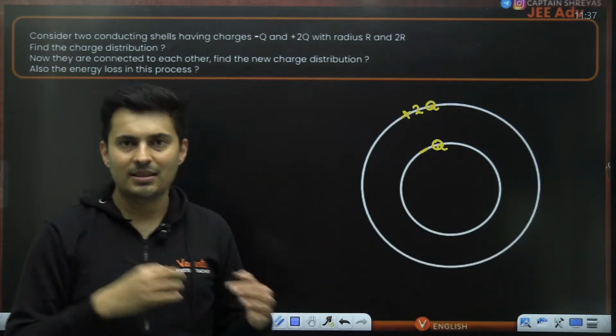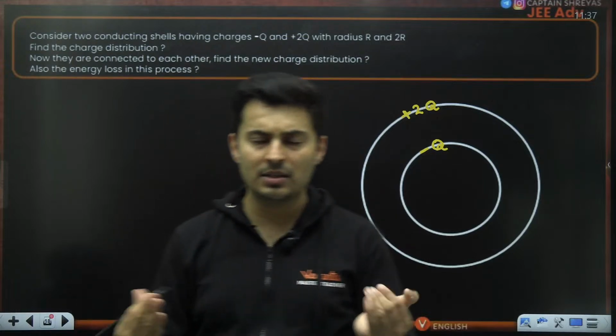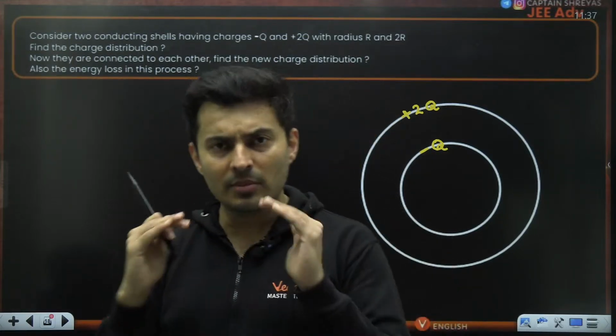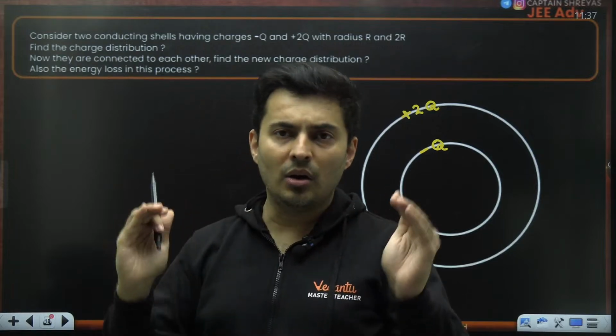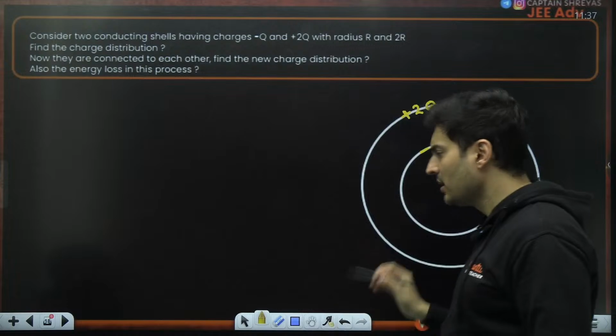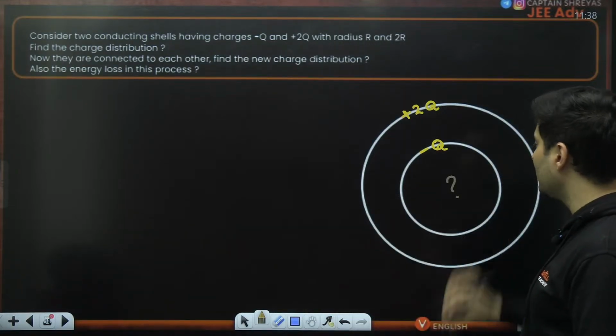What happens is the shell's inner surfaces and outer surfaces will start developing charges. Whenever you have concentric shell questions, always start from the inner shell and then go to the outer if there are multiple shells. Now, for solving these questions, always check what charge is present inside.